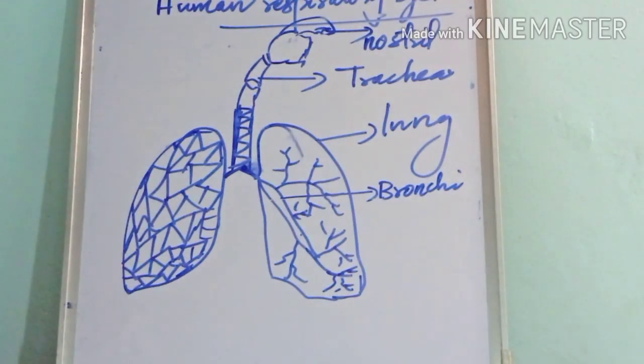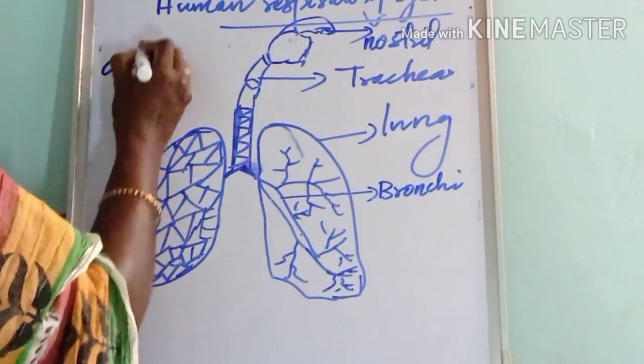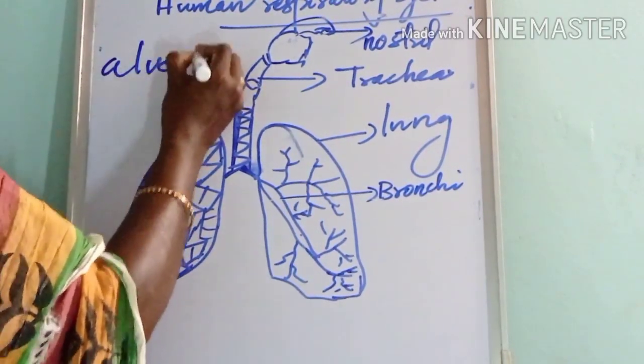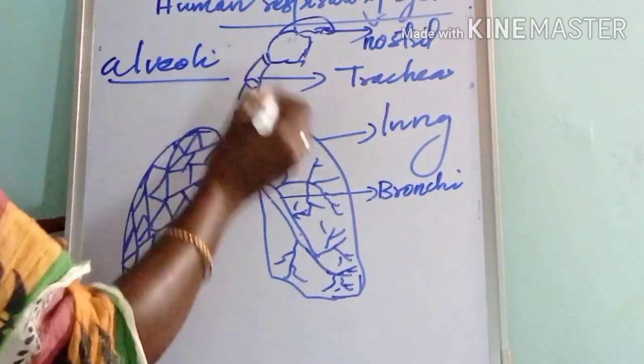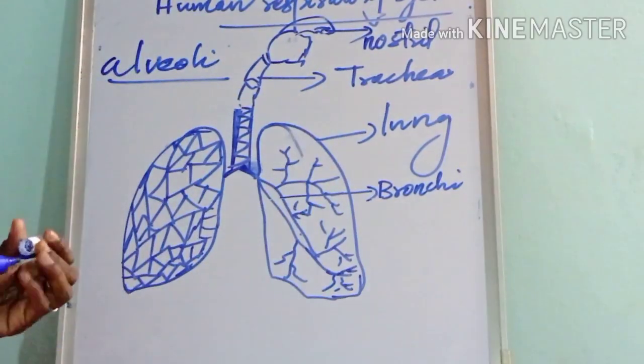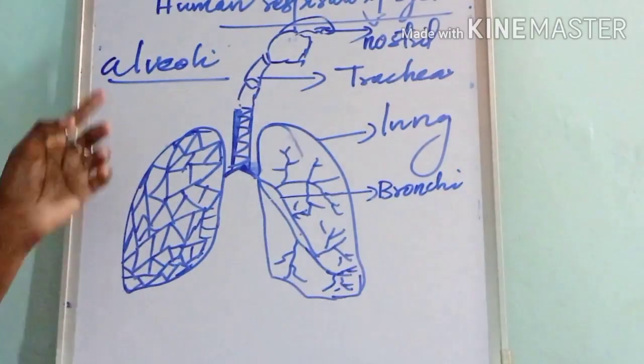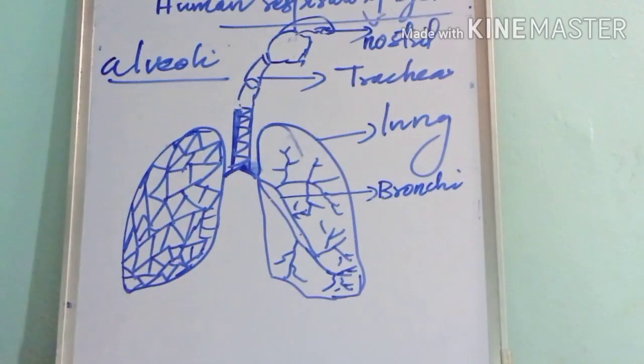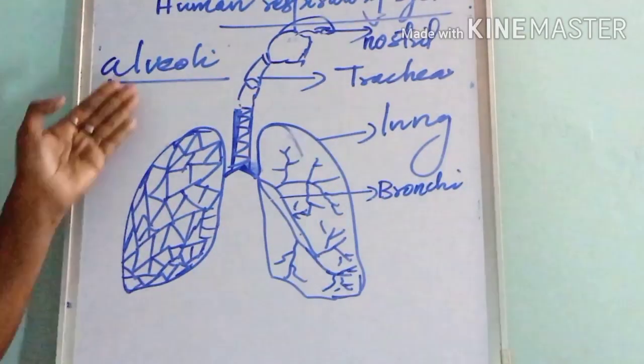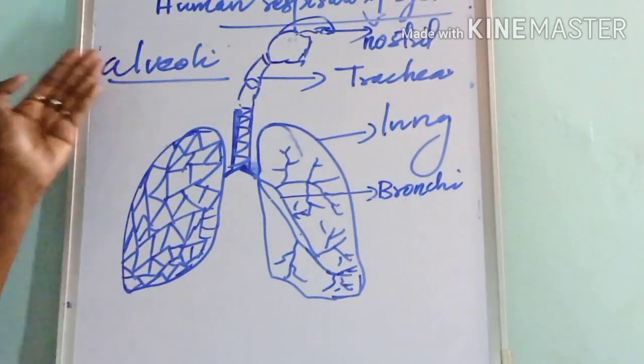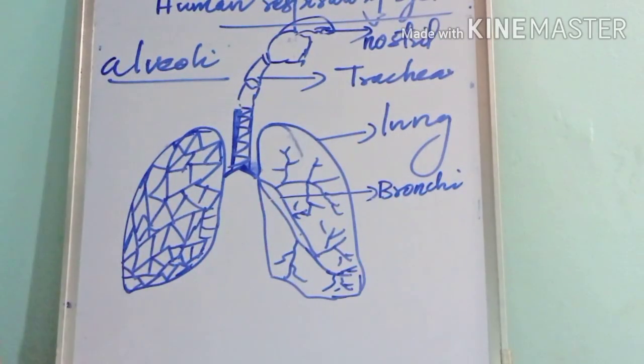These tubes open into tiny air sacs called alveoli. Each lung is made up of millions of these alveoli.